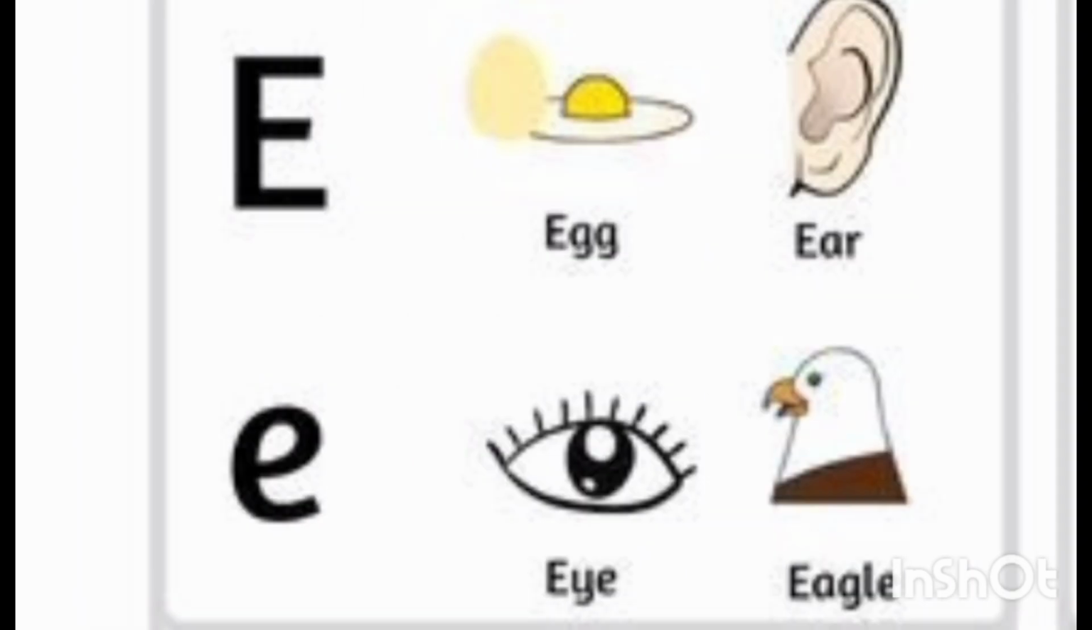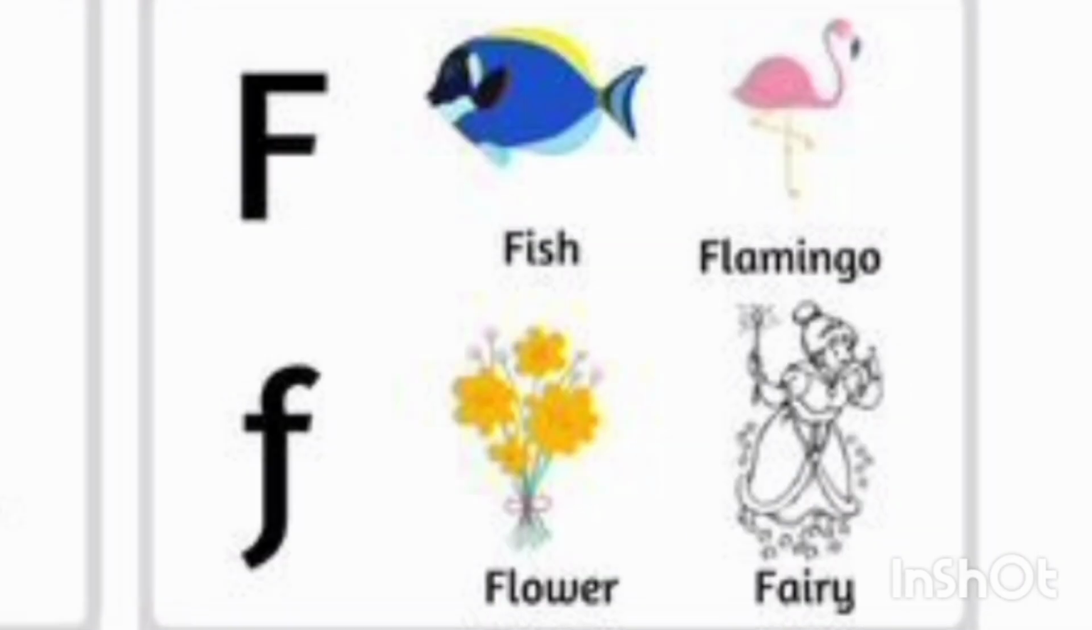E for eye, E for eagle, E for egg, E for ear. F for fairy, F for flower, F for flamingo, F for fish.